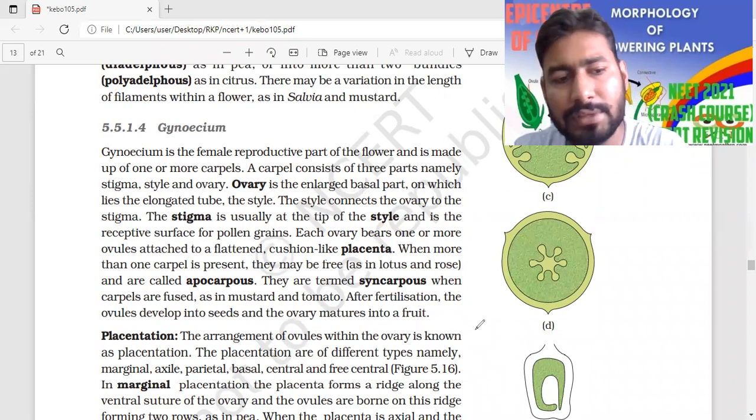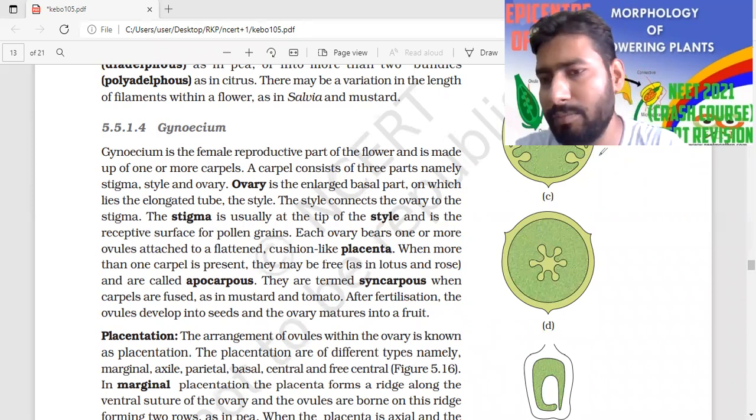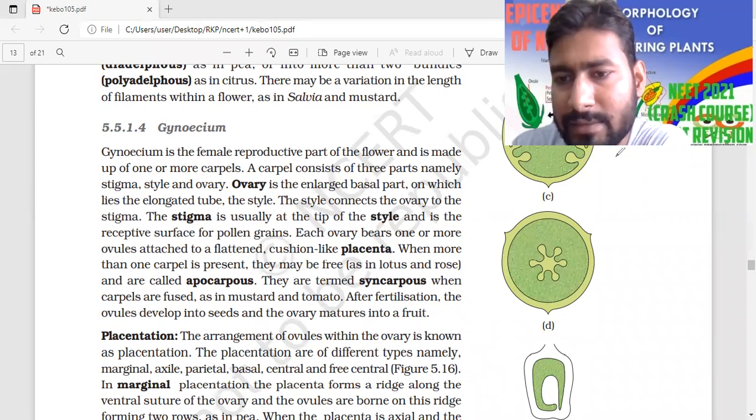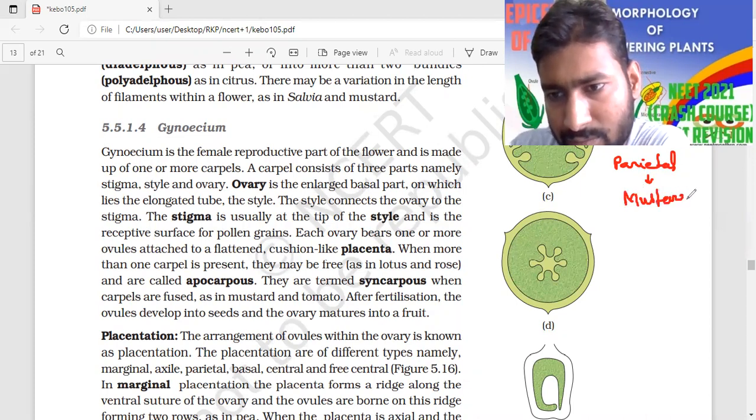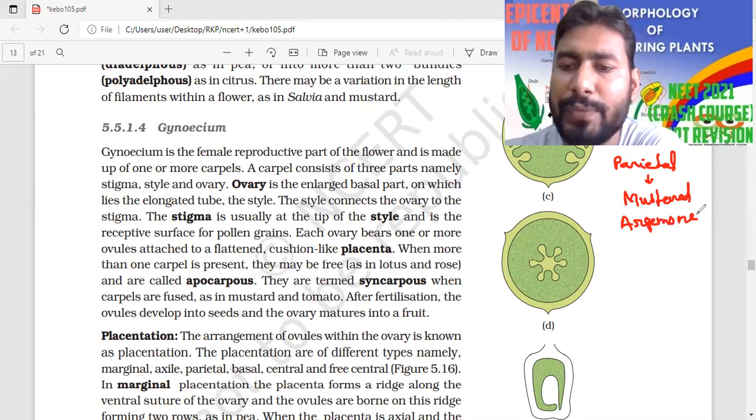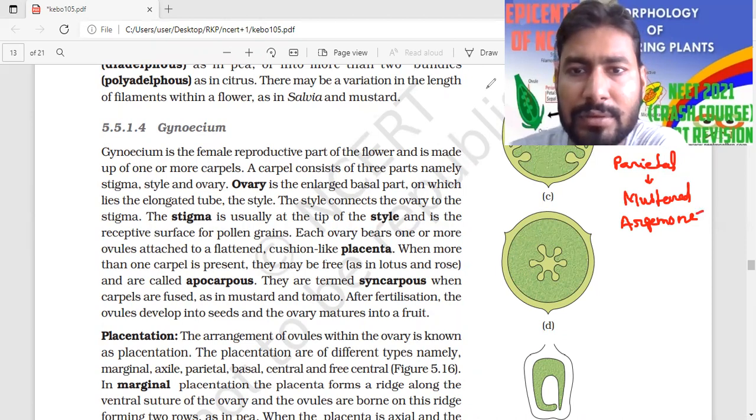An example of parietal placentation is mustard and argemone. So parietal placentation is found in mustard and argemone.